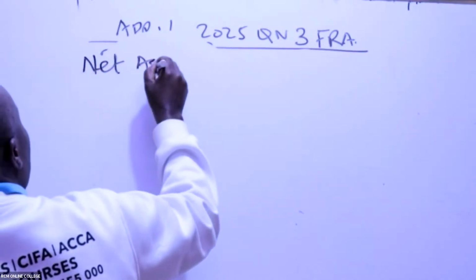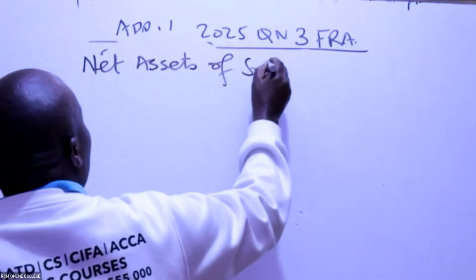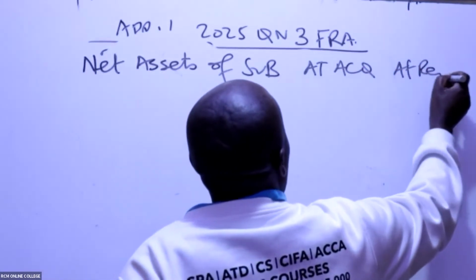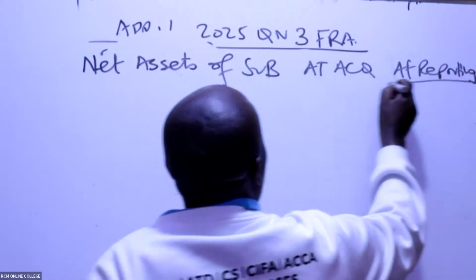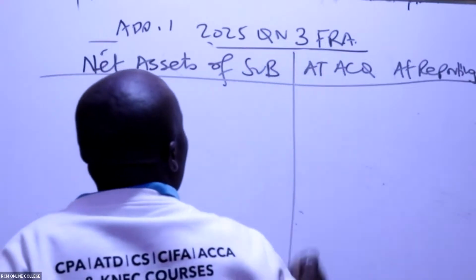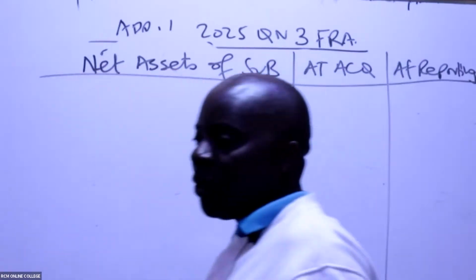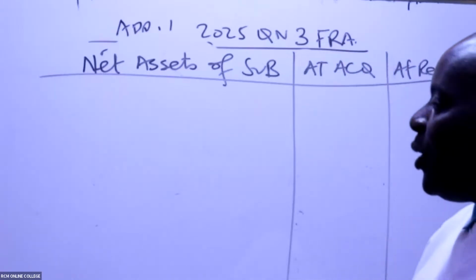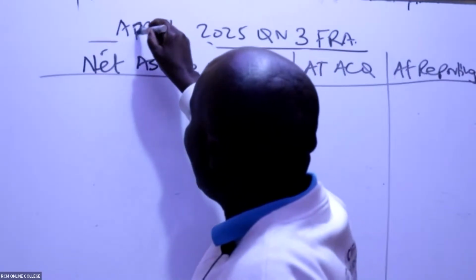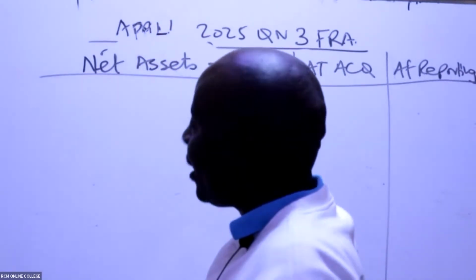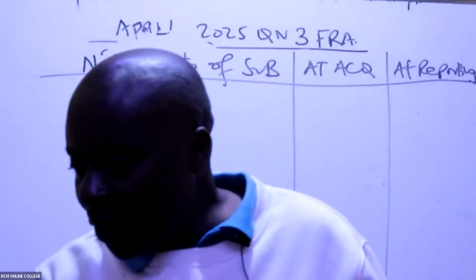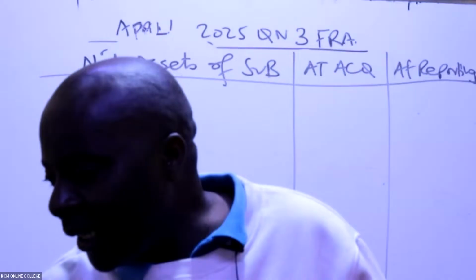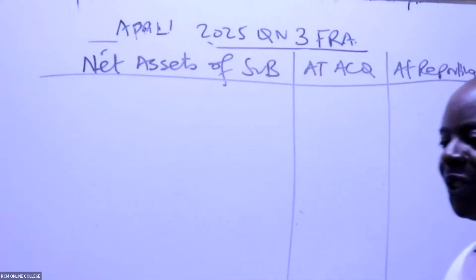So net assets of the subsidiary at acquisition and at reporting. Now, my good students, whenever you hear of net assets, what normally comes to your mind? Net assets of the subsidiary. Yeah, the equity components. Can somebody help me please share the question?